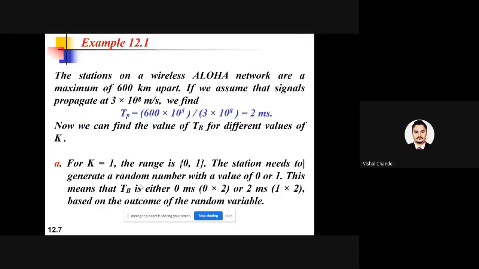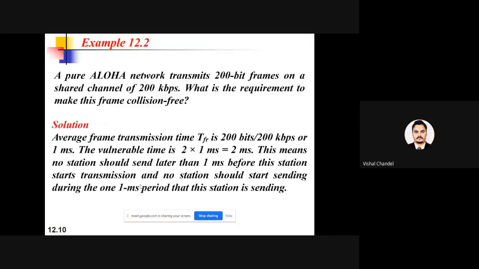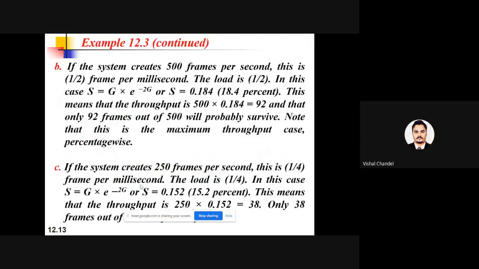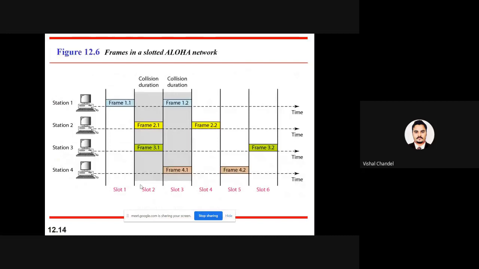After that, we also discussed slotted ALOHA. In slotted ALOHA, we divided time into slots, and every slot was for a specific time span. In that specific time span, how much time are they consuming? In slotted ALOHA, when we decided the slots, we had not created any policy for the startup.